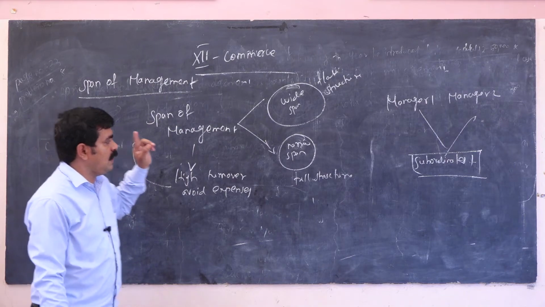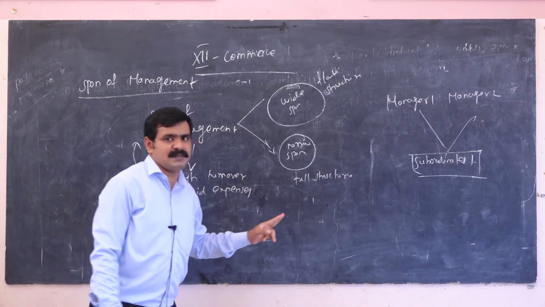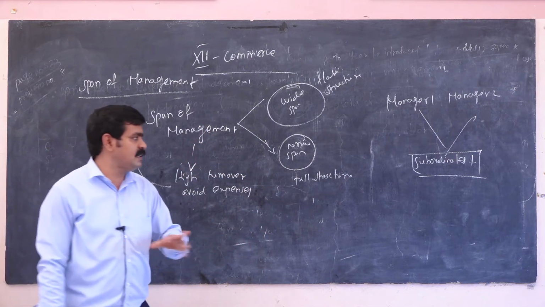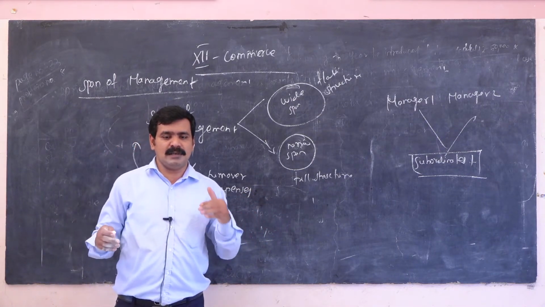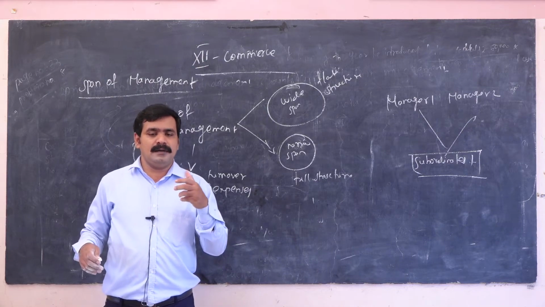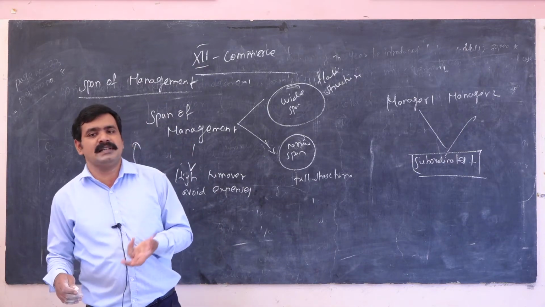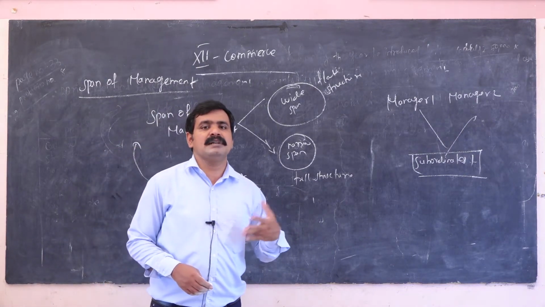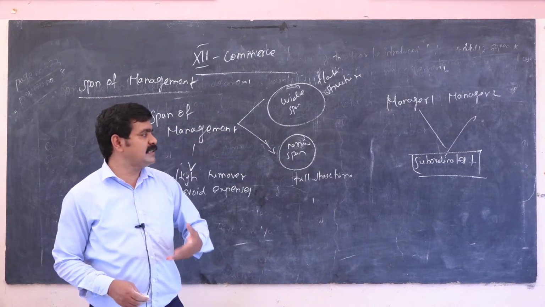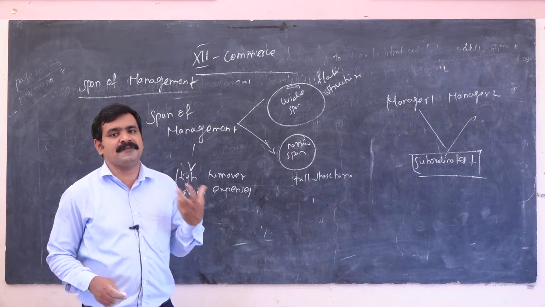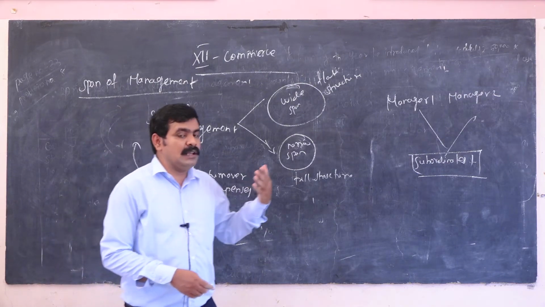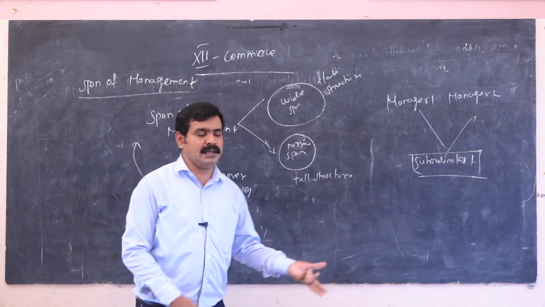A narrow span means a tall structure. Tall structure means a lot of managers and few subordinates each. So when subordinates want to ask questions or raise grievances, they have some hesitation and fear because of the many managers, and it becomes biased.